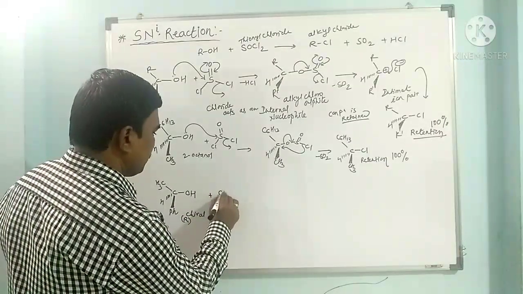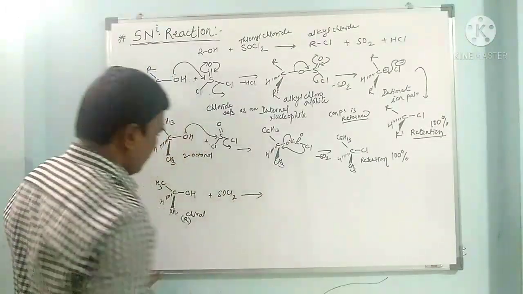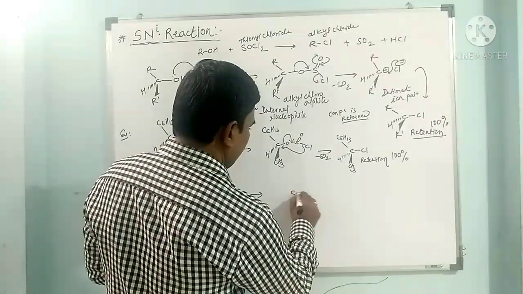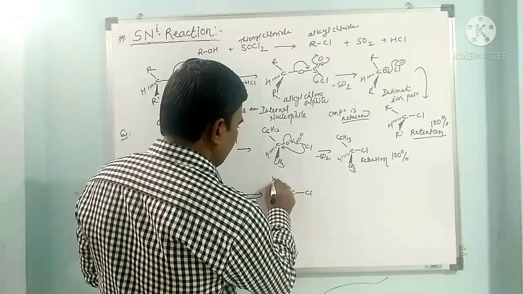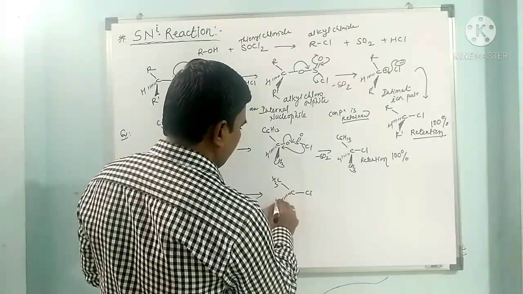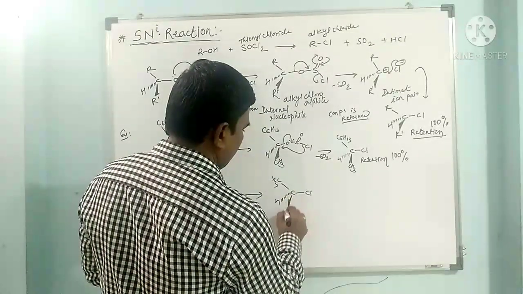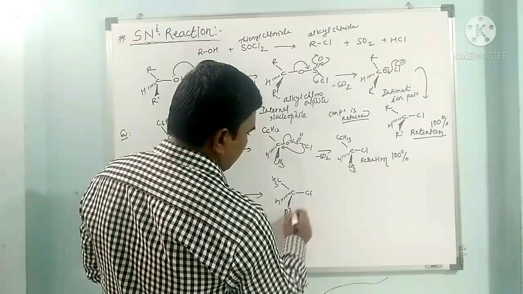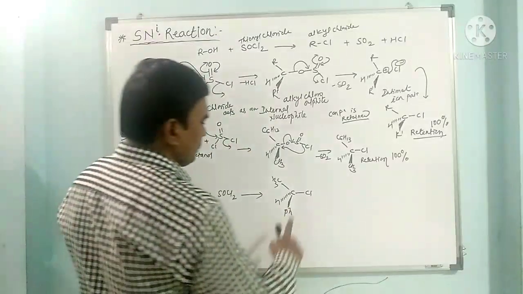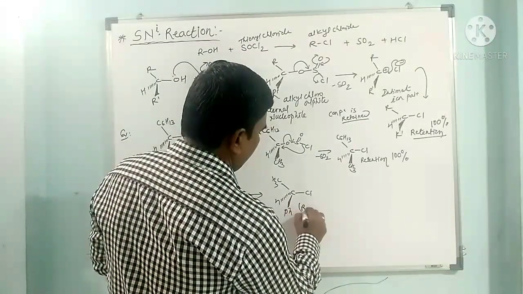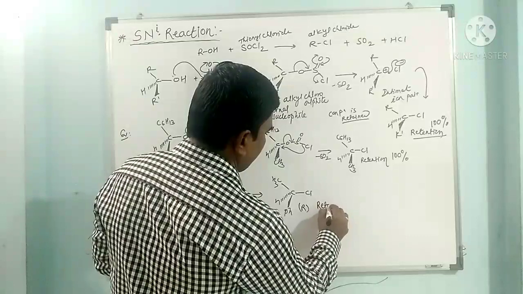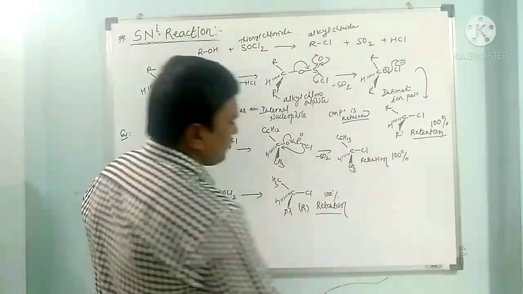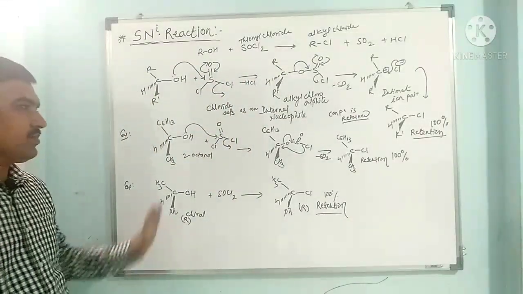When it reacts with SOCl2, it gives the product phenylethyl chloride, CH3, hydrogen, here there is a phenyl, and it has again the same configuration, R. So this is retention of configuration. So the configuration is retained completely.